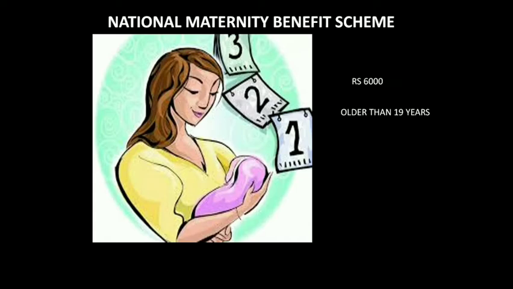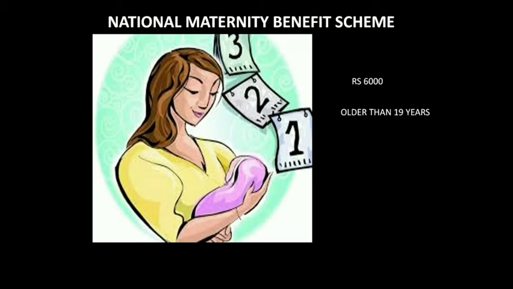This National Maternity Benefit Scheme is basically to alleviate the condition of women, in order to take care of themselves with the money that they get, and to provide nutritional food to the mother as well as to the baby.